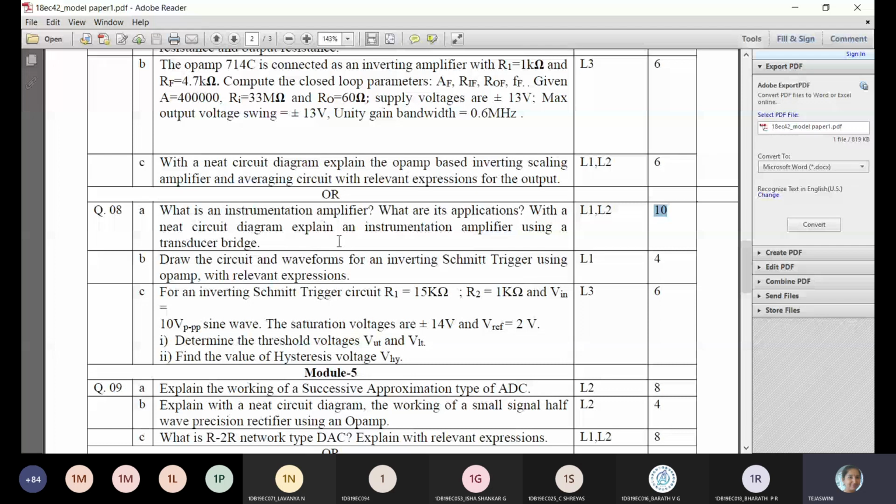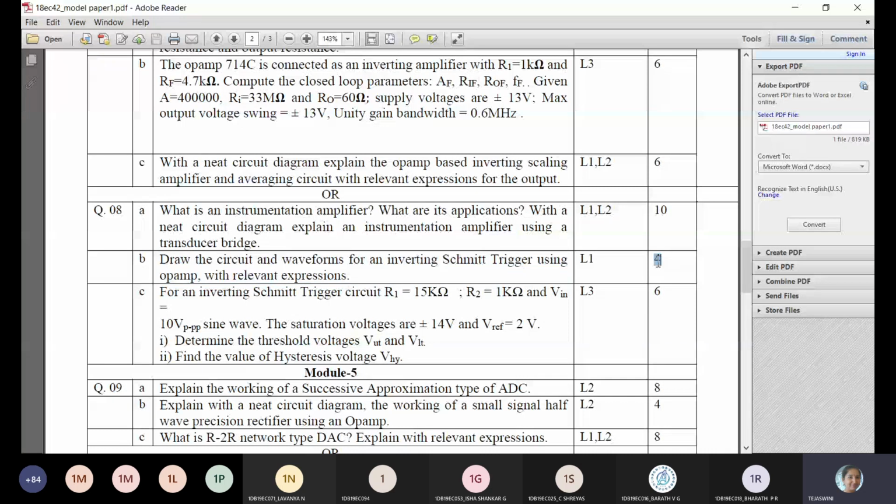The next question is draw the circuit and waveforms of an inverting Schmitt trigger using op-amp with relevant expressions. So you need to write the inverting Schmitt trigger and you need to write the expressions with the waveforms. A waveform is a must for a comparator and inverting Schmitt trigger. By default you are supposed to write it. That is for just 4 marks. So the next is the problem relevant to the Schmitt trigger circuit. So same thing here. Determine the threshold voltages VUT and VLT.